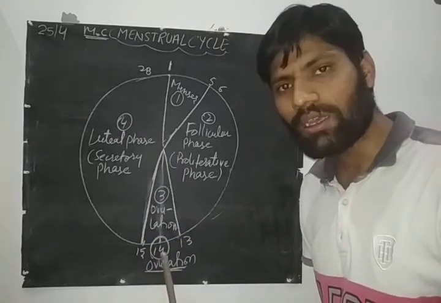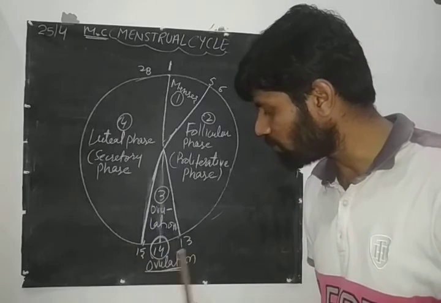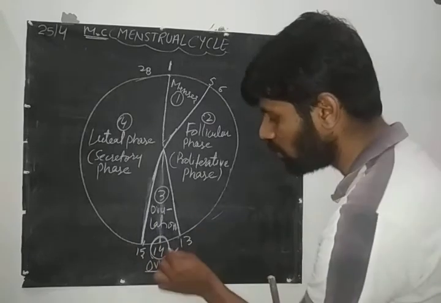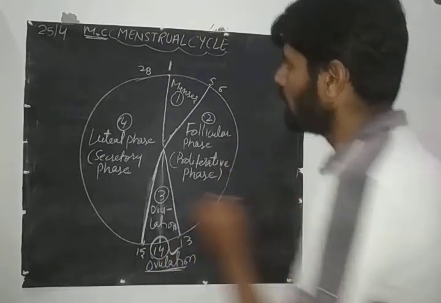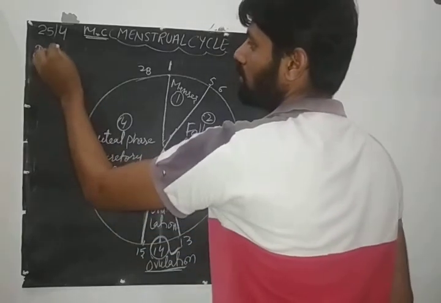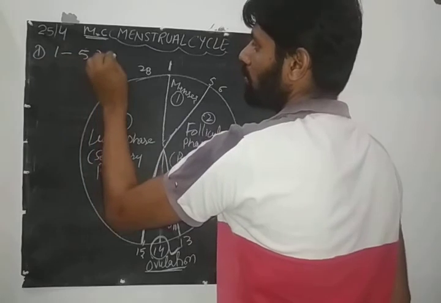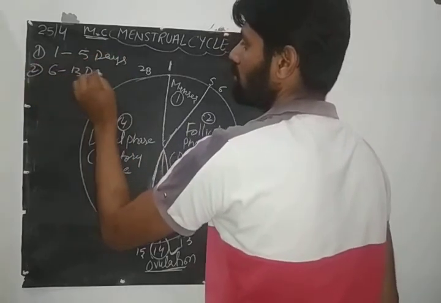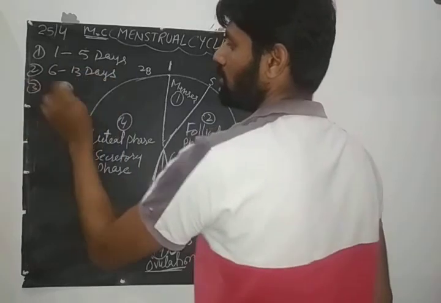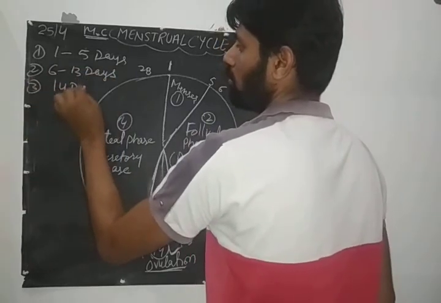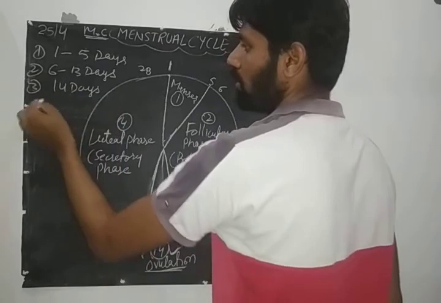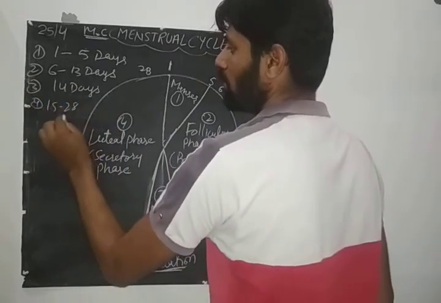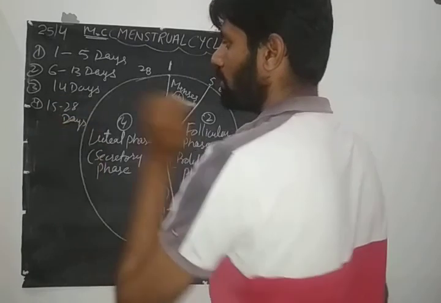The egg is released, generally considered on days 13 to 15, but strictly you have to follow day 14. So phase 1 would be 1 to 5 days, then phase 2 would be 6 to 13 days, then phase 3, that is ovulation, on the 14th day, and the fourth would be 15 to 28 days.